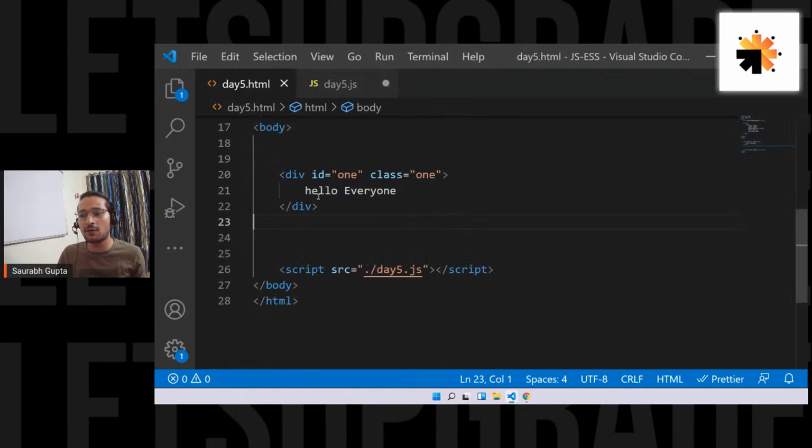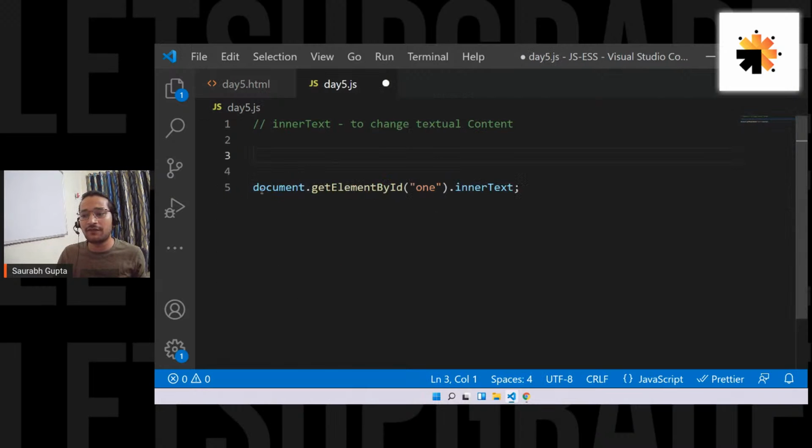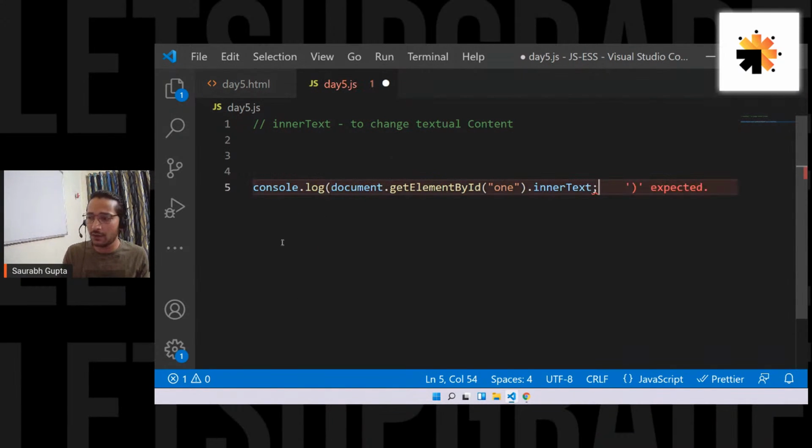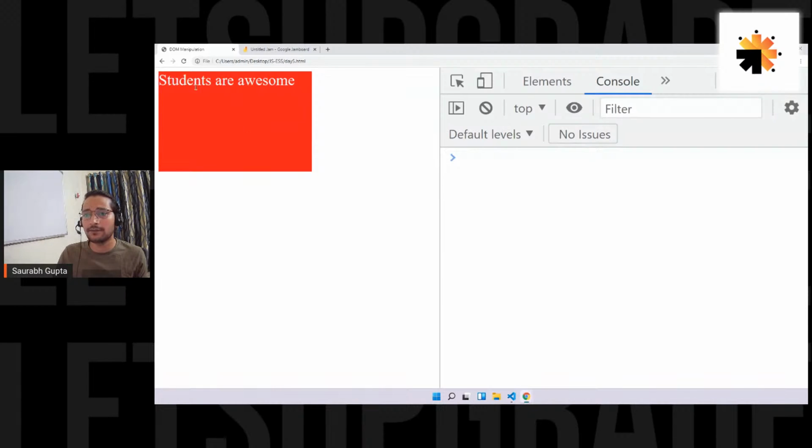Now I'll show you. See, by default, what was there? Hello everyone. So if I console.log it, see, in this case I'm not changing anything. I'm just saying: get the document, from that get the element with ID 1, and from that just get the inner text. Now it is giving me Hello everyone, because I'm not changing it.